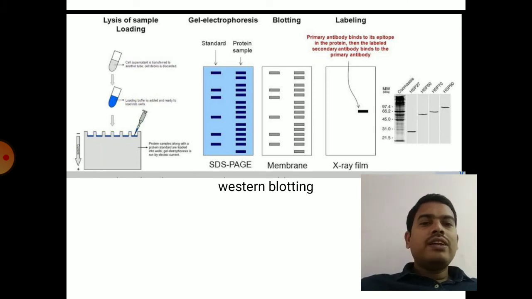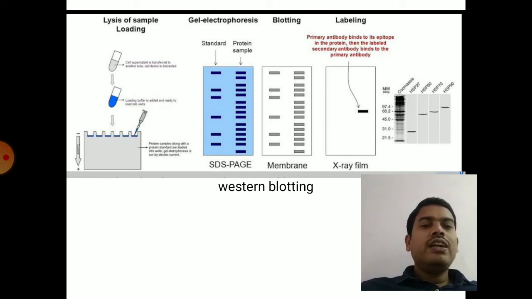And after transferring onto blotting paper, you incubate this nitrocellulose blotting paper with antibodies, either enzyme labeled antibodies or radio labeled antibodies. If you are using an enzyme labeled antibody, you can directly add the substrate, which will be converted into a colored product, and it can be viewed as a band on the membrane.